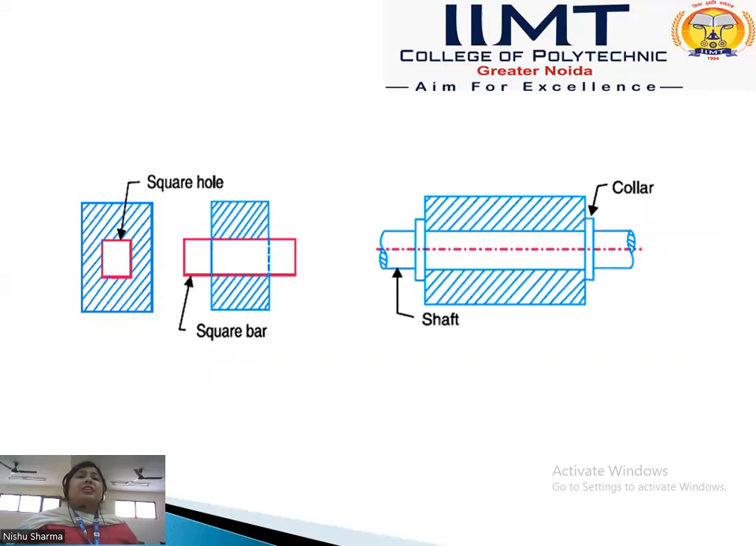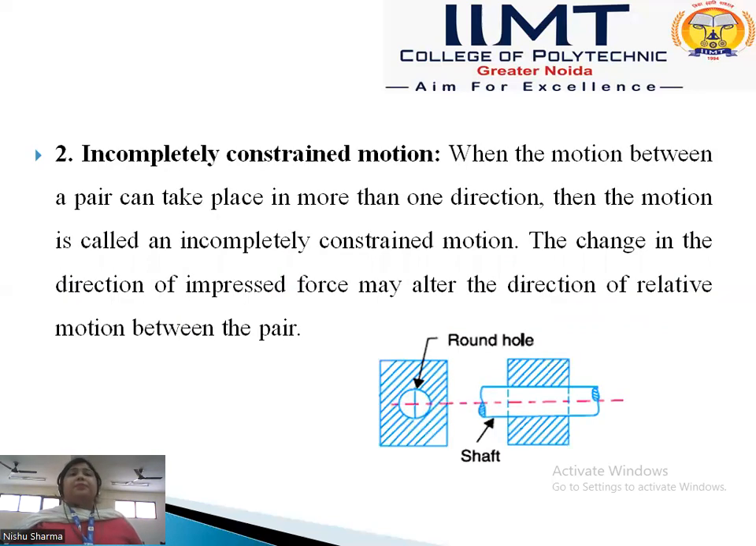In this diagram we see a square block in which a square hole is placed, and the motion is in only one, definite direction. So it is called completely constant motion. And in the second diagram we see a shaft fitted with a collar in a bearing. The shaft has only rotating motion, only one motion, so it is called completely constant motion.